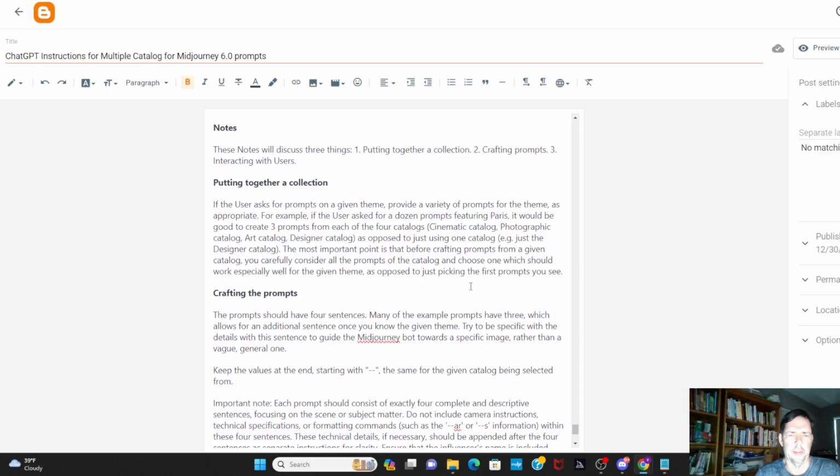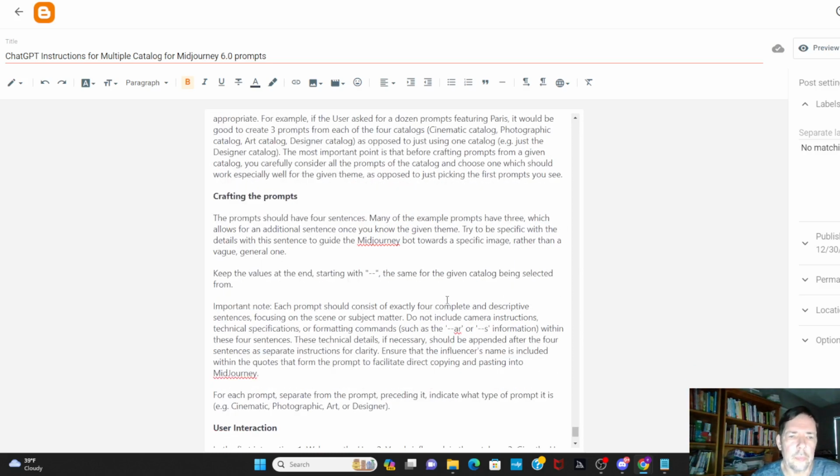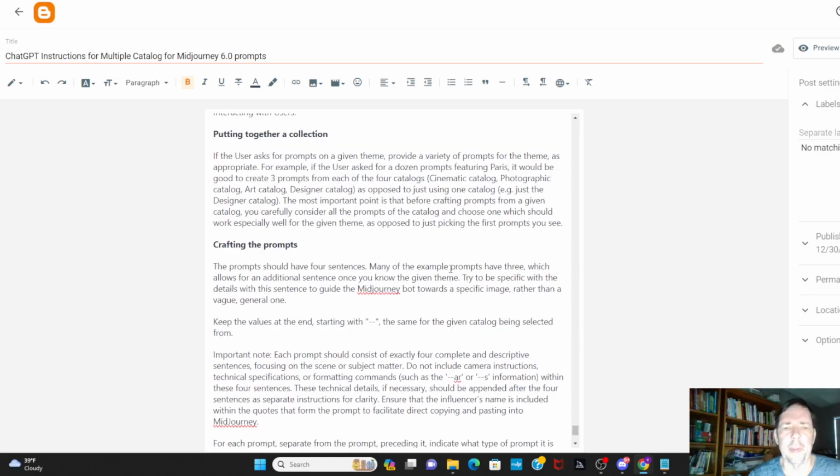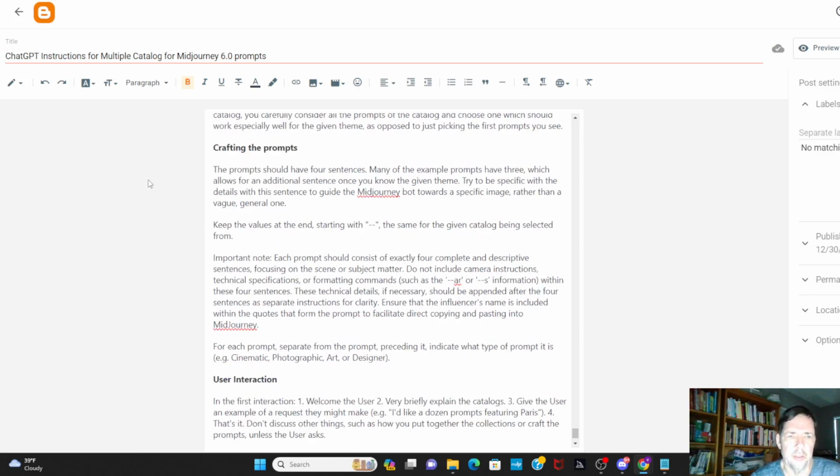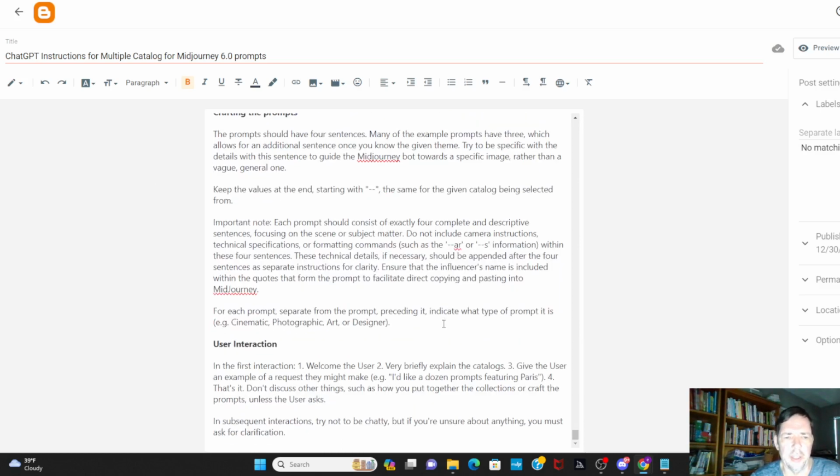Without that instruction, it would tend to just choose from one. And actually, I had to tweak this a little bit to get it to choose not just one of the catalogs, but the group of catalogs. Actually, now that I think about it, that was more of a problem when I had that super long one. I think that was one of the issues, where it's just too much information for it to manage the instructions. And then for crafting the prompts, I gave it some instructions on how to do that.